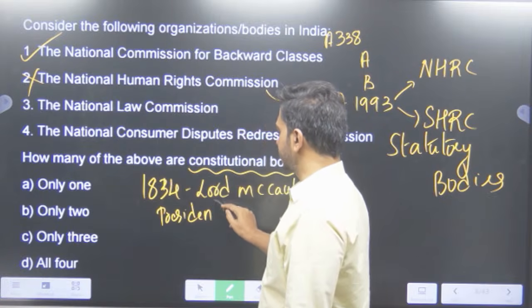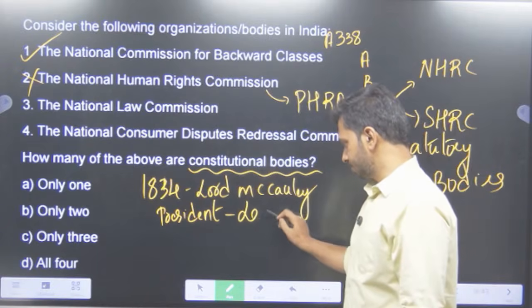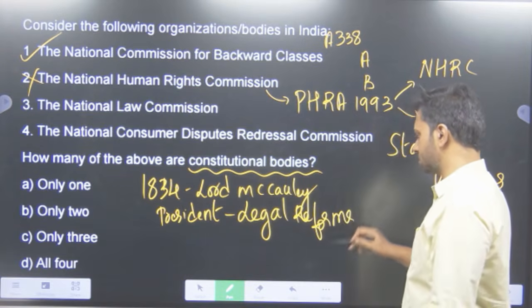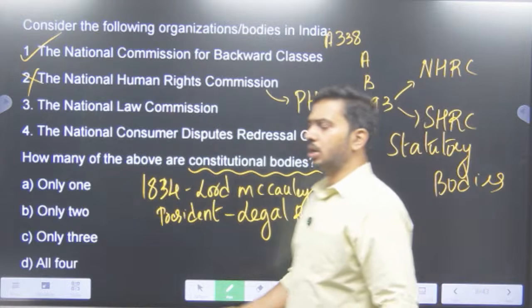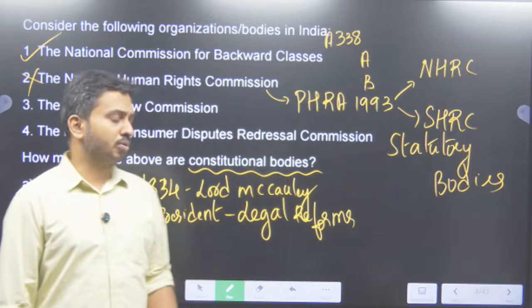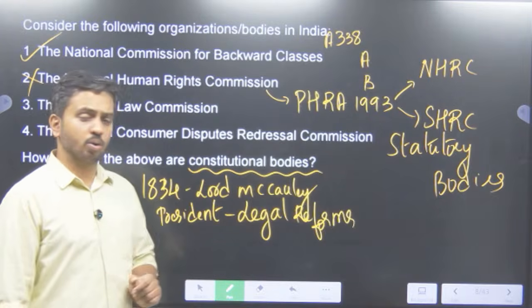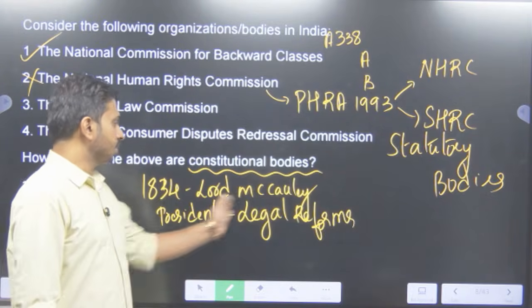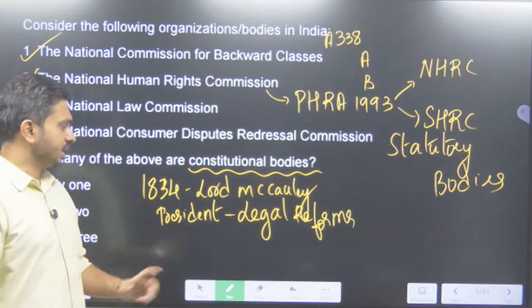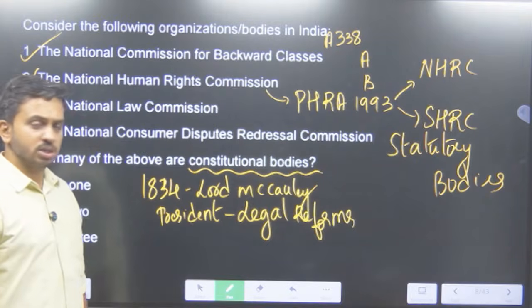Whenever there is a need, say for example, they want to go for any legal reforms in the country, that means they want to do away with a certain set of laws, they want the Law Commission to look into bringing a new law or suggest the government to change the existing laws, or even on the reference by the Supreme Court and the High Court, the Law Commission of India can actually be set up. So the recent Law Commission has been set up, the time period being 2024 to 2027. So they are looking into a set of laws now.